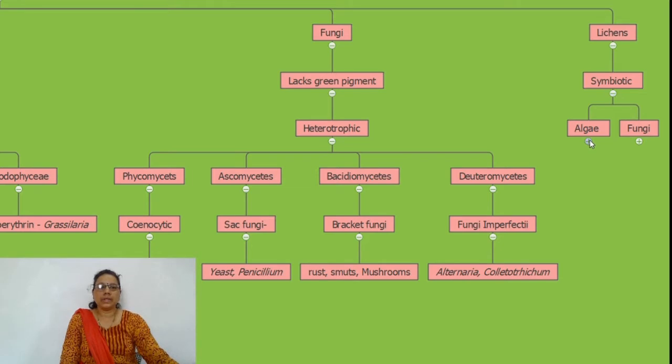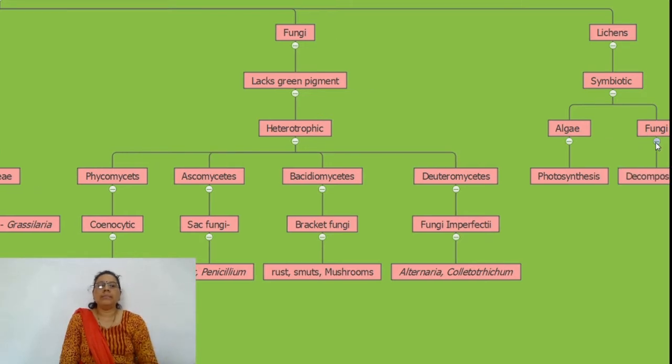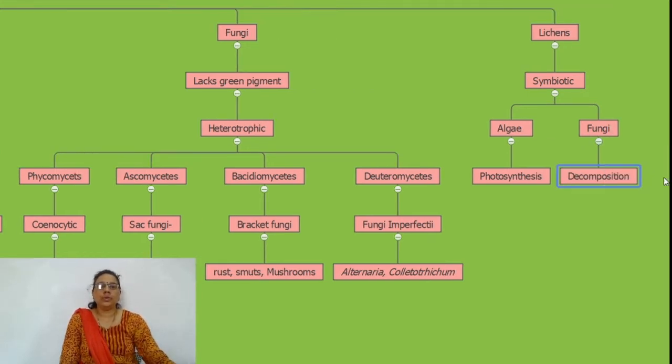The algal member of the lichen is meant for photosynthesis, while the fungal member is useful for thallus decomposition. They are compactly arranged over the xerosphere, that is over rock surfaces.